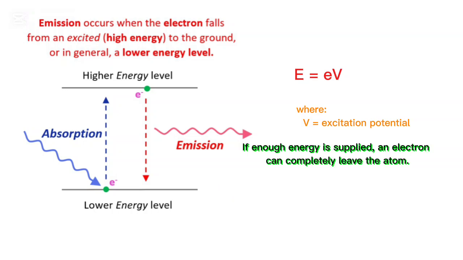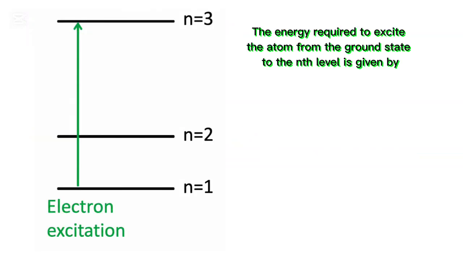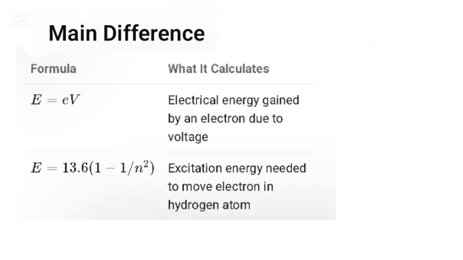If enough energy is supplied, an electron can completely leave the atom. This process is called ionization. The energy required to excite the atom from the ground state to the nth level is given by En = 13.6(1 - 1/n²).